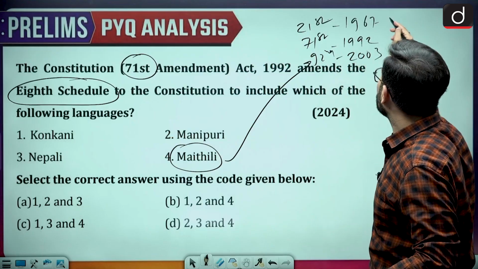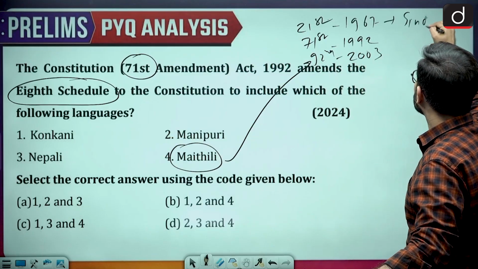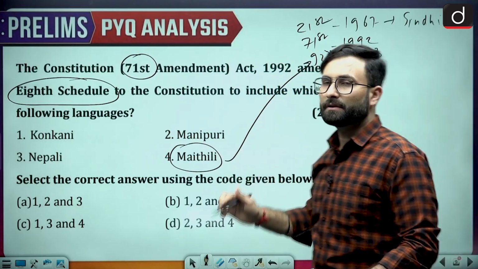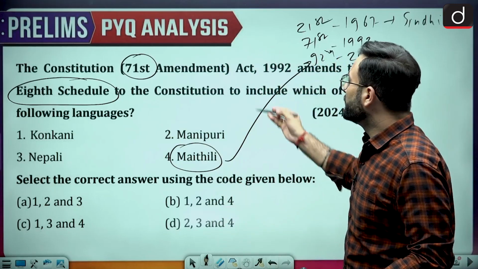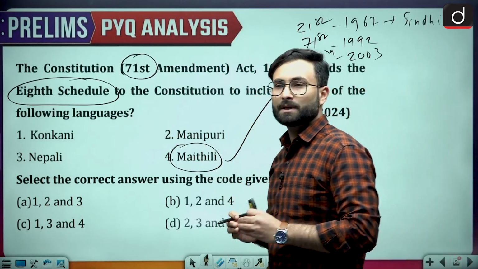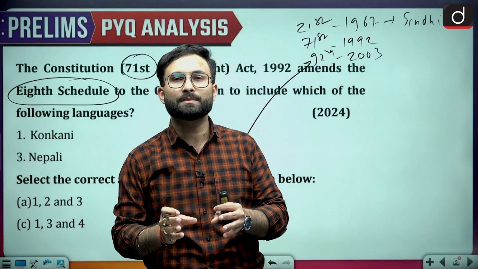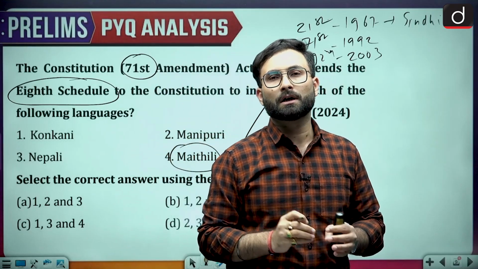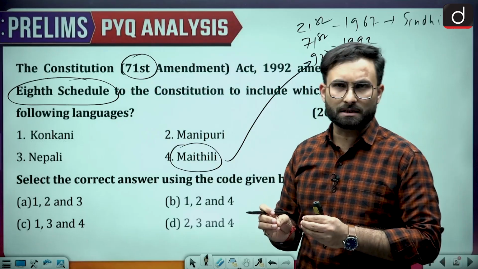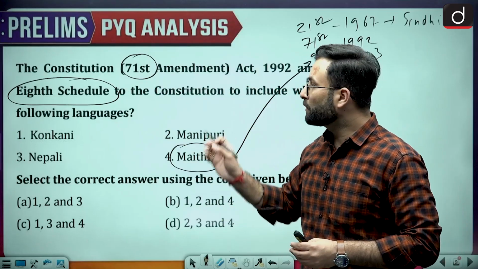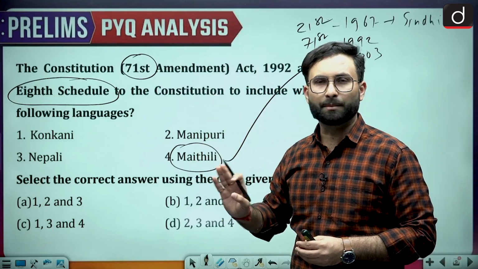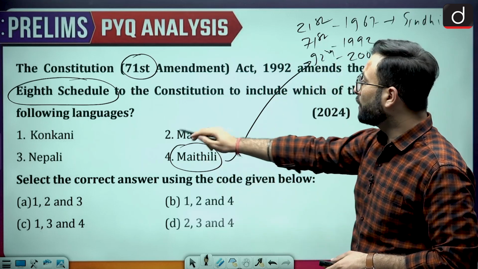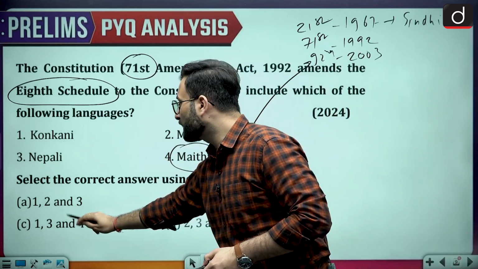When we talk about 1967, Sindhi was added. Okay, so that is something which you should remember. And recently also the official languages topic has been in the news, because in Maharashtra, Marathi has been made mandatory for government communications in the government offices, etc. So because of that, this particular topic can be important for you. Okay, so that is there. So here Konkani, Manipuri, and Nepali, option A would be your right answer.